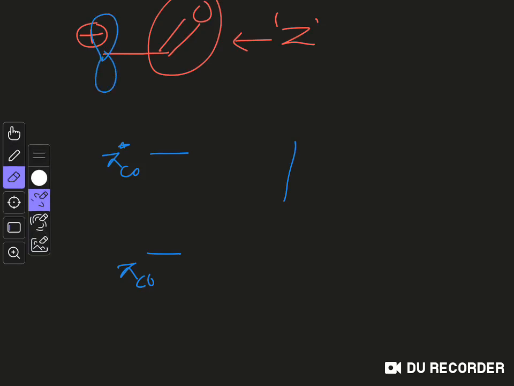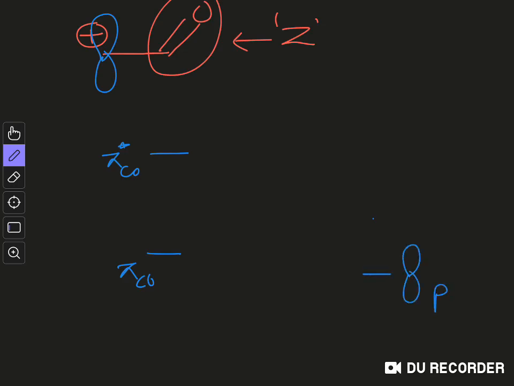So we have to draw this p orbital also, and you can draw it somewhere here. Actually the p orbital will have higher energy than the pi orbital, so we can draw it somewhere here. So this is the p orbital, and this is PC.